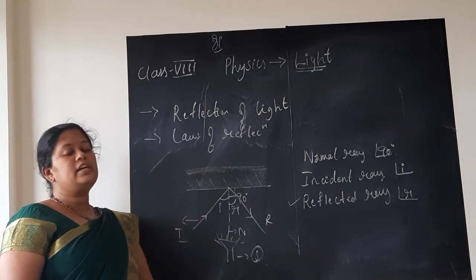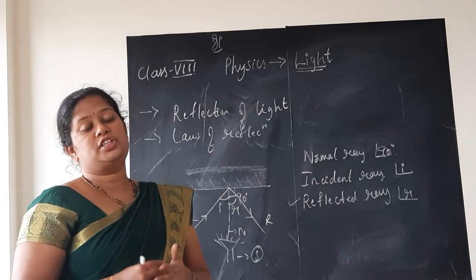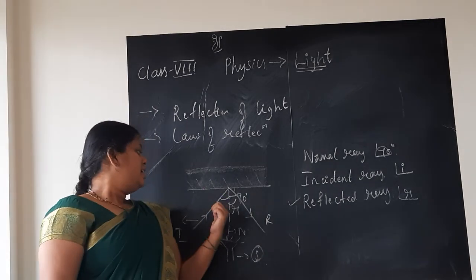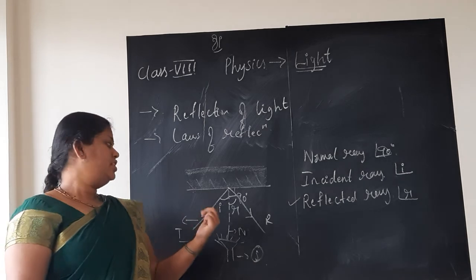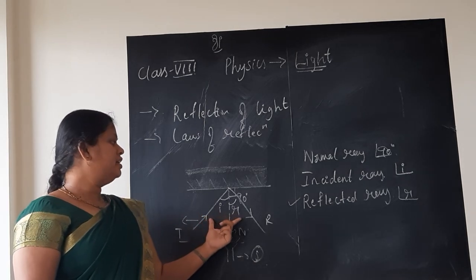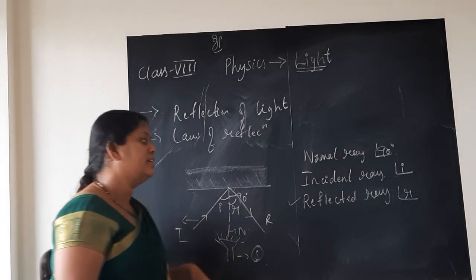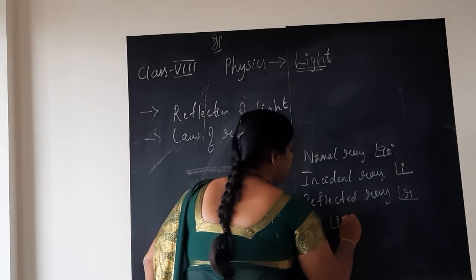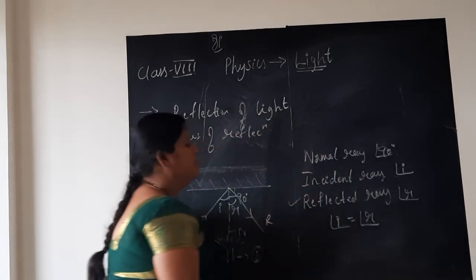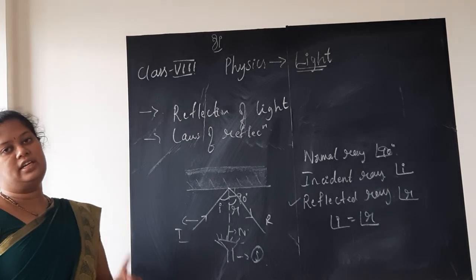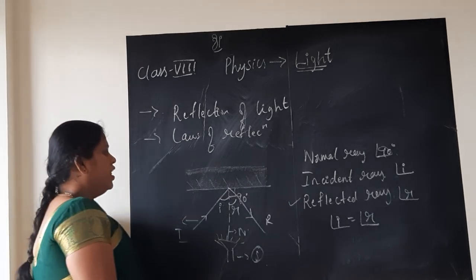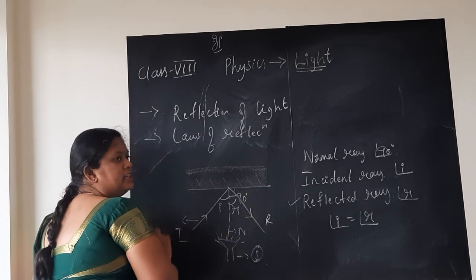Based on this, we studied the laws of reflection, which are very important, children. There are 2 points, as we studied. The angle of incidence is always equal to the angle of reflection. That is the first point: i is equal to r. It is not that only this ray of light is equal.